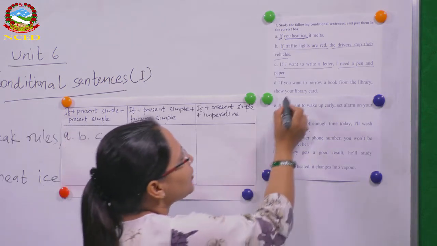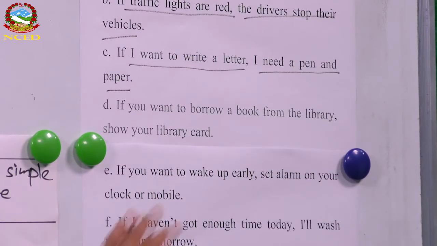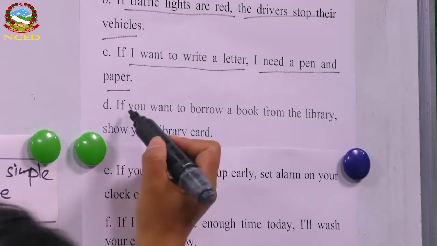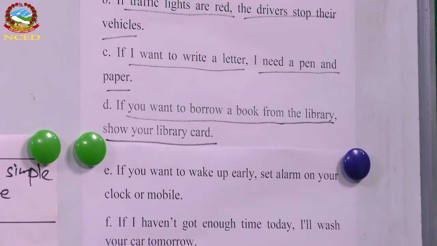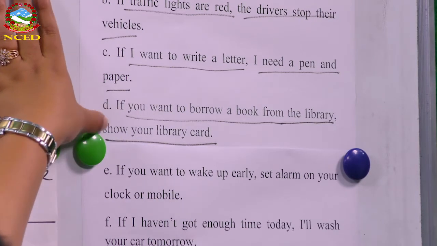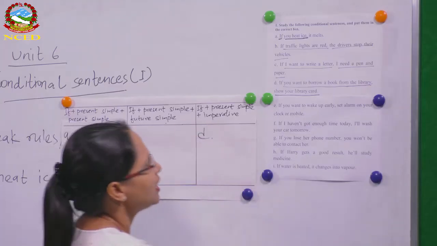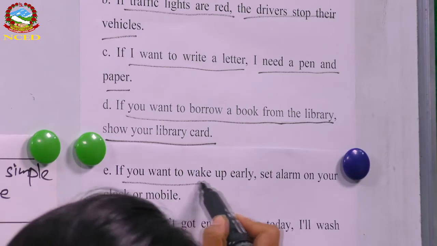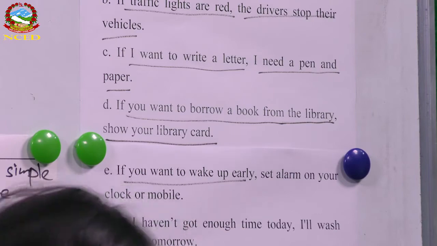Okay. If you want to borrow a book from the library, show your library card. Now, where does this sentence go? What do you think? The if clause is in simple present tense, that's right. But the main clause is not in simple present here. It is an imperative sentence, right? It begins with the main verb, the infinitive verb. So this is an imperative sentence and it goes here. Okay. If you want to wake up early, set alarm on your clock or mobile. Again, if clause, simple present, and set alarm on your clock or mobile is an imperative sentence, right?